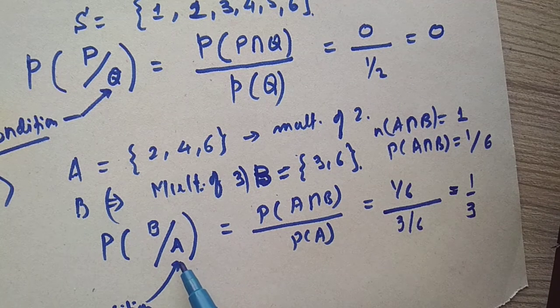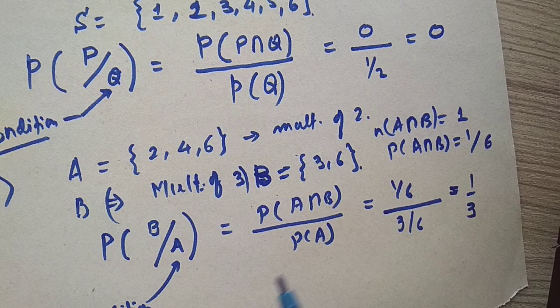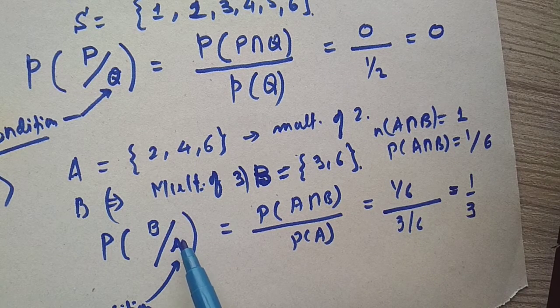In the next video, we will see how a conditional probability can be calculated logically just by restricting the sample space. Conditional probability means the original space should be restricted, and then we will see how 1/3 comes directly, without going to the original sample space. We move to a new sample space, which is given by the restricted event.